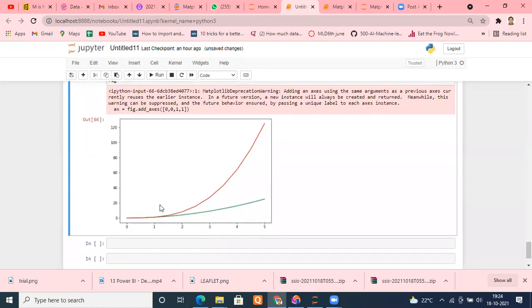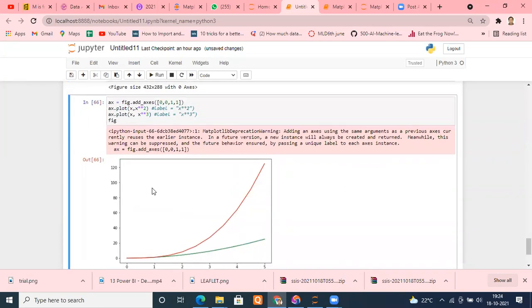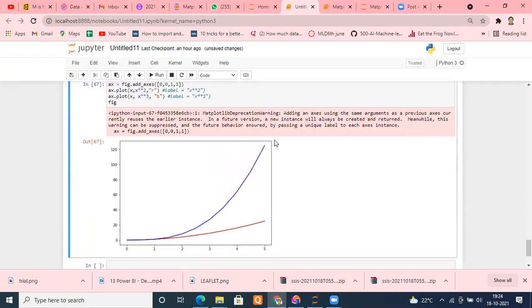Can you see now, please? We are able to get both the graphs. One is x square, one is x cube, within the same graph. If you want to change the color, you can change the color as per your requirement. Suppose I say, what color do you want? Suppose one you want is red, and one you want as blue. This is the thing I did. I typed it. Now I hope you are getting it. This is nothing but x to the power 3, and this is nothing but x to the power 2.